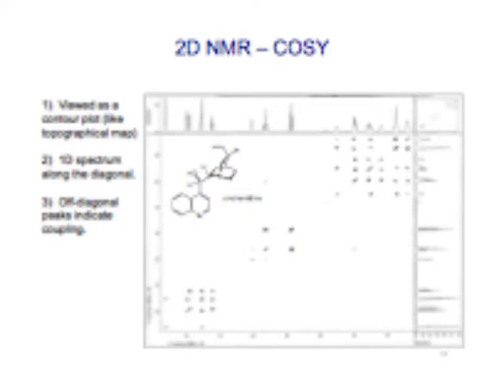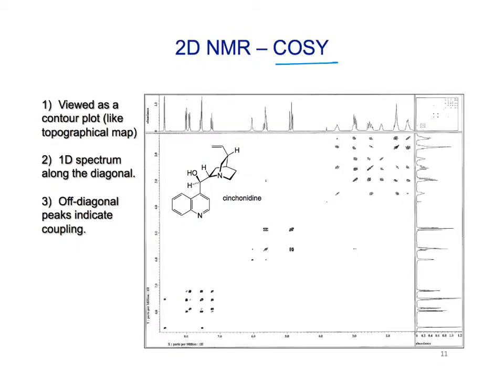What do we do if all of the protons are still overlapping? Okay, then we can do what we call two-dimensional NMR. All right, so this is an example of an experiment. It's called a COSY experiment. It stands for correlation spectroscopy. And so this is what I would call a homonuclear experiment. So it's coupling between 2 of the same type of nuclei. So these are coupling between protons.